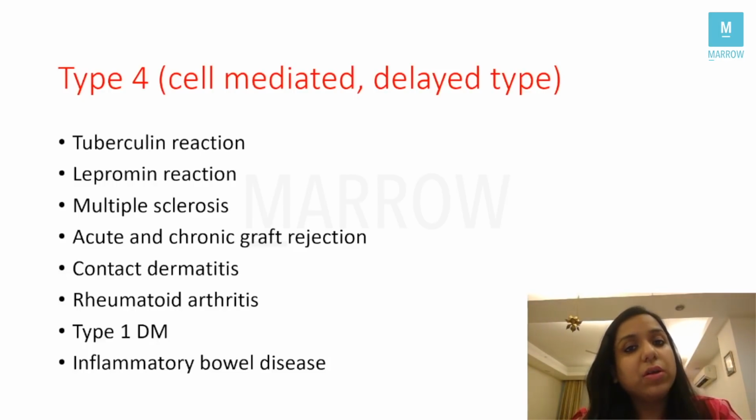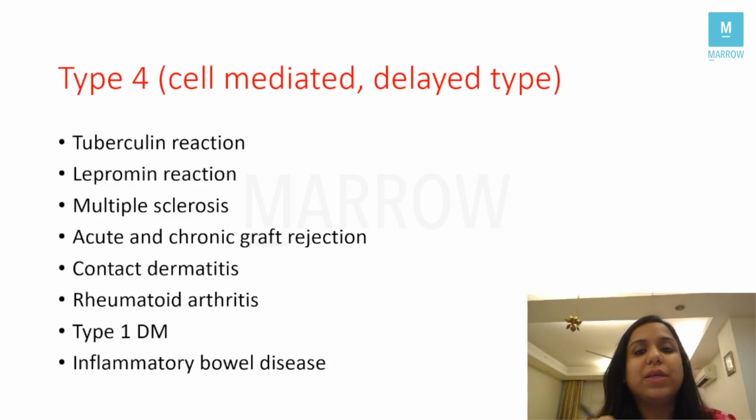Remember, atopic or allergic dermatitis, type 1. Contact dermatitis, type 4. Rheumatoid arthritis, type 4. In many MCQ books, it is wrongly given that rheumatoid arthritis is type 2. No, it is type 4. Type 1 diabetes mellitus and inflammatory bowel diseases, correct? So this is about hypersensitivity reactions, a very frequently asked topic in AIIMS or NEET exams.